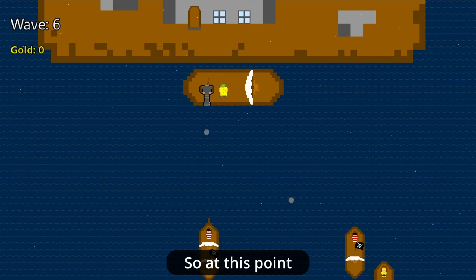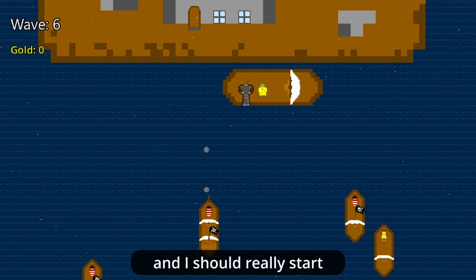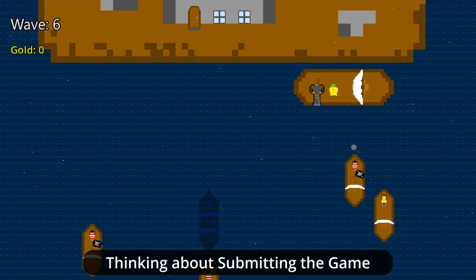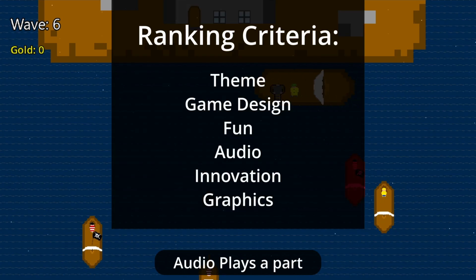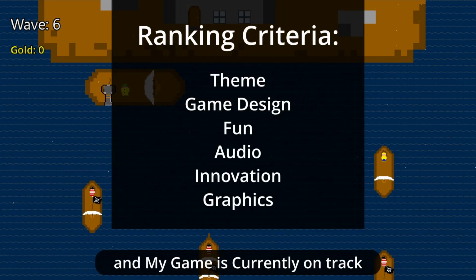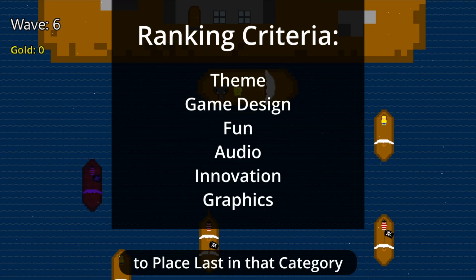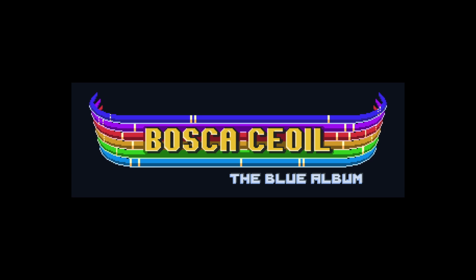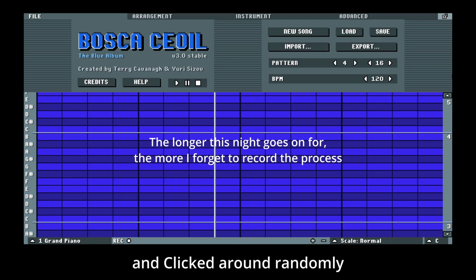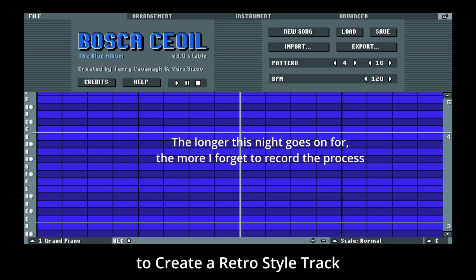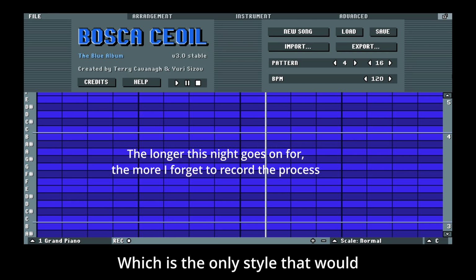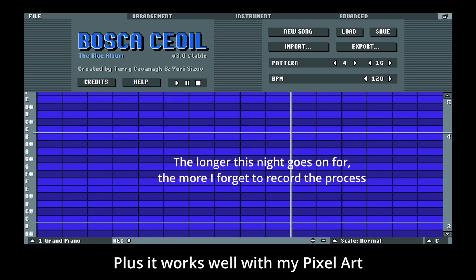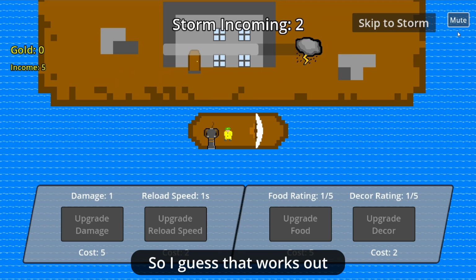So at this point it's 3 in the morning, and I should really start thinking about submitting the game, but then I remembered audio plays a part in the Game Jam rankings, and my game is currently on track to place last in that category. So I downloaded an ancient application called Bosca Ceoil, and clicked around randomly to create a retro style track, which is the only style that would probably sound okay if I made it. Plus it works well with my pixel art, so I guess that works out.